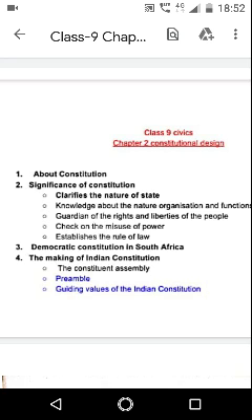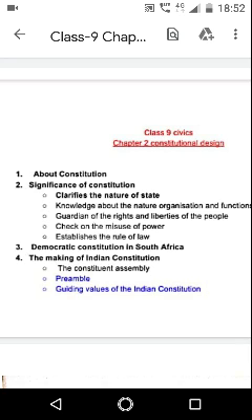Now, the Constituent Assembly started its work on 9th December 1946 with Dr. Sachchidananda Sinha as its interim president. Two days later, on 11th December 1946, Dr. Rajendra Prasad was elected as the president of the Constituent Assembly.